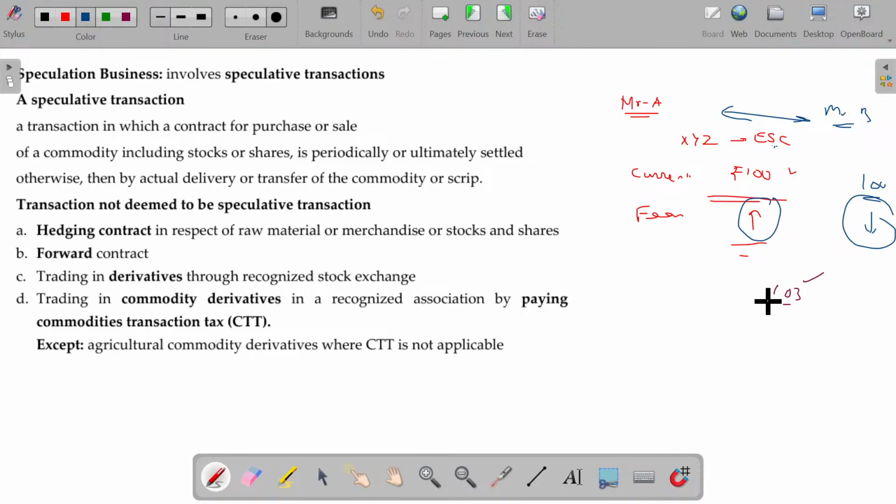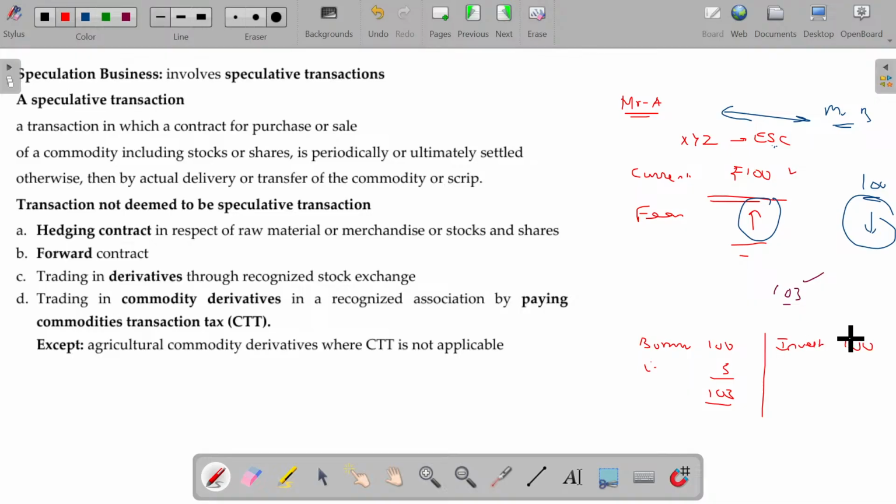And Mr. B also has a plan. He can sell now and invest in the market, in a stock or in the bank. If he invests in the bank, he gets a small interest. So A can borrow 100 at an interest rate of 3% for three months, and 103 is the price. For B, he can sell today itself and invest.